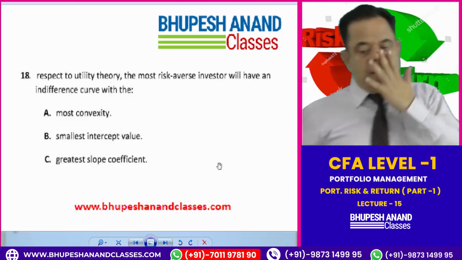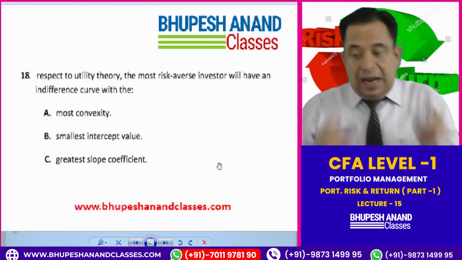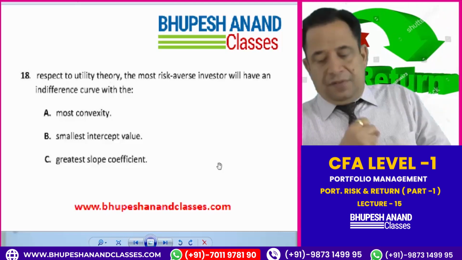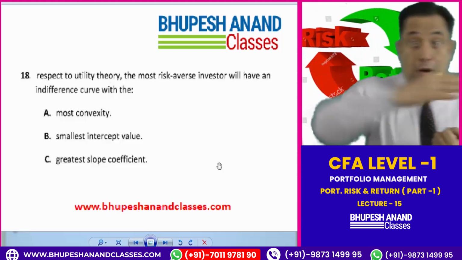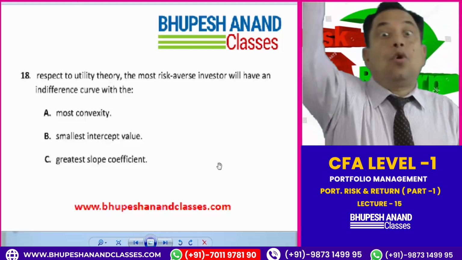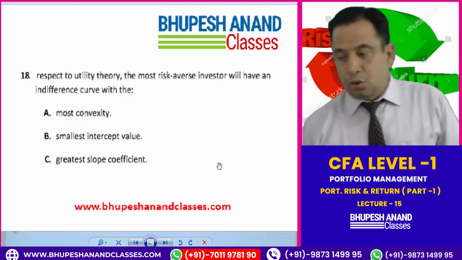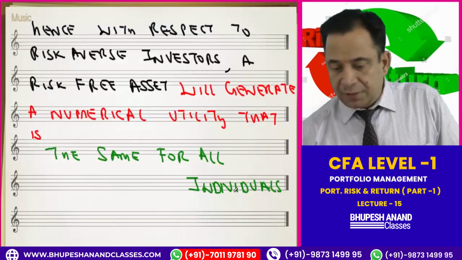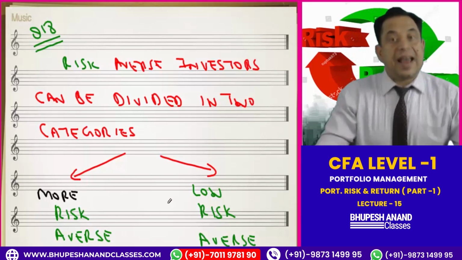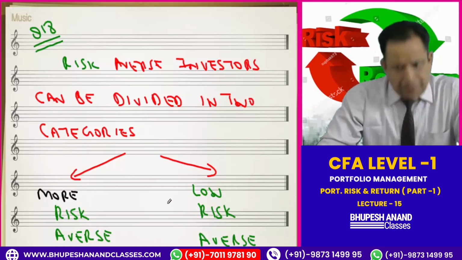Now read the question. With respect to the most risk averse, it means the high risk averse investor will have an indifference curve with greater slope, because the higher the curve, the higher will be the slope, so a higher indifference curve will have a higher slope. So just see the explanation which I have written for you. Risk averse investors can be, please write down. I know that you know that, but still, again, please write down.